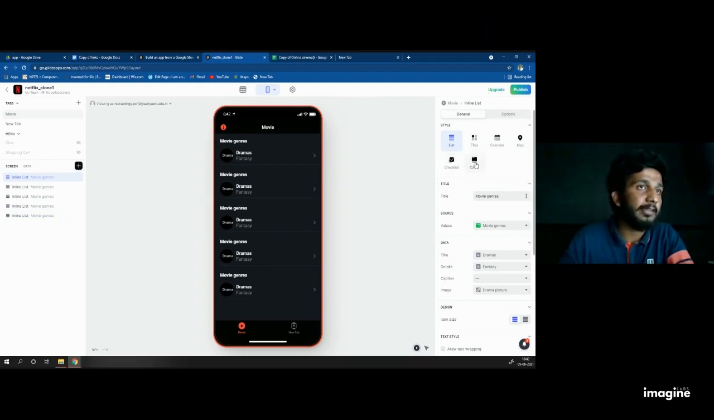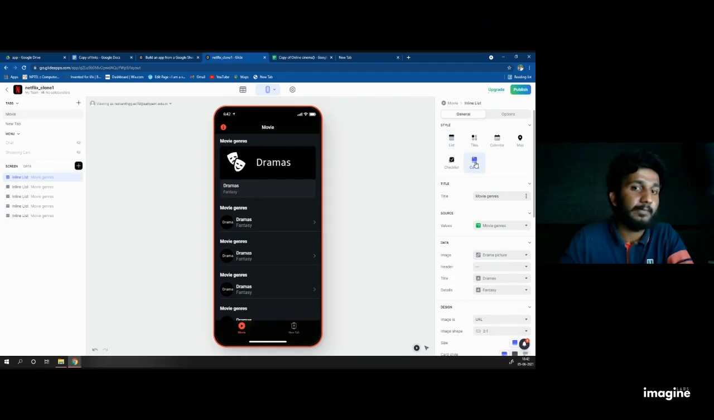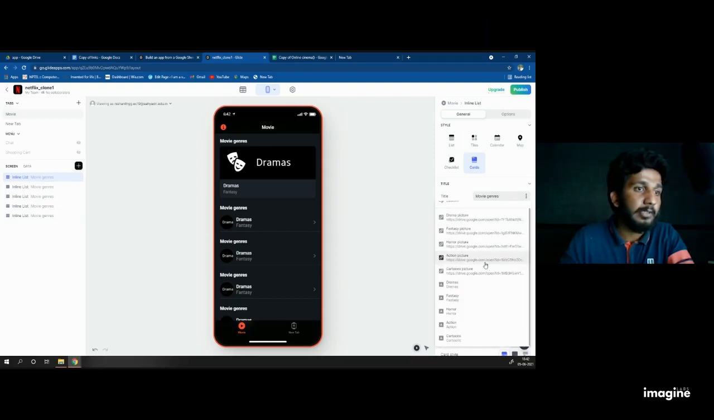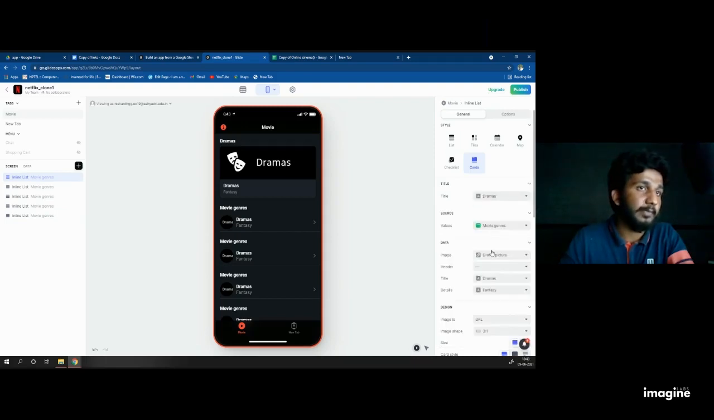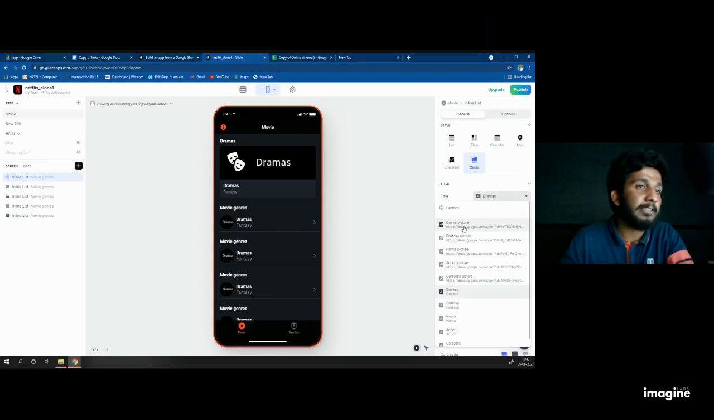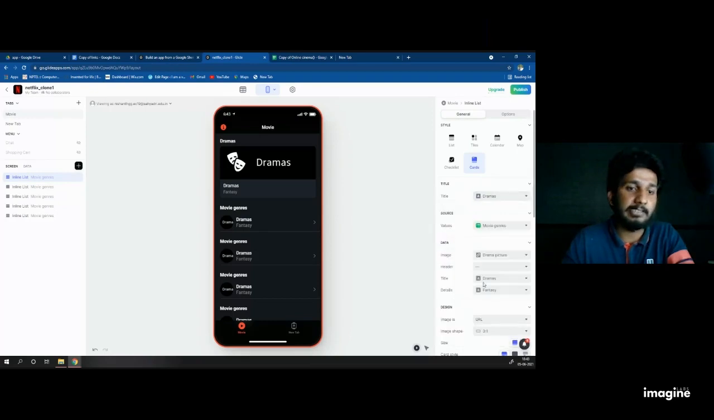Click on card. When you click on card, change the title into drama. First one, you can see the drama on two sides. One is drama with a link symbol, the link of two chains, and the other is drama with the A icon. Select the drama with the A icon, not the link. Okay, you can see drama at the 6th position.